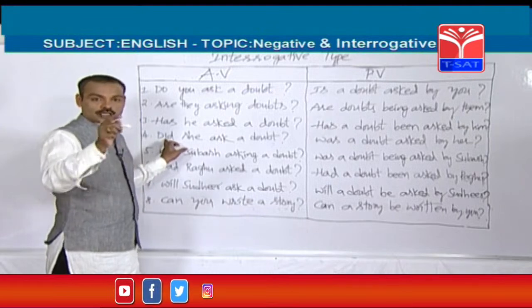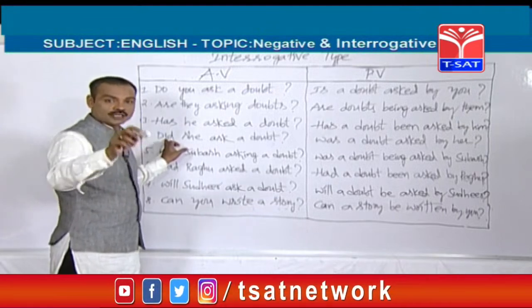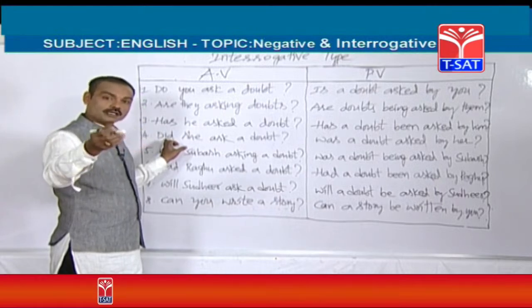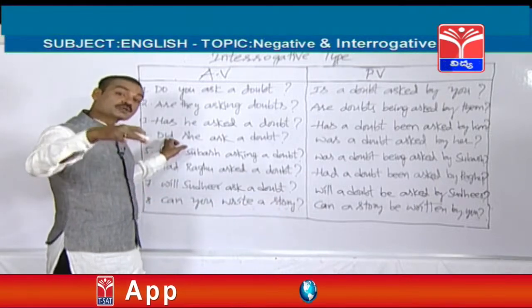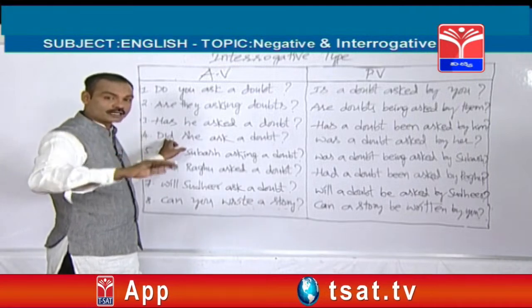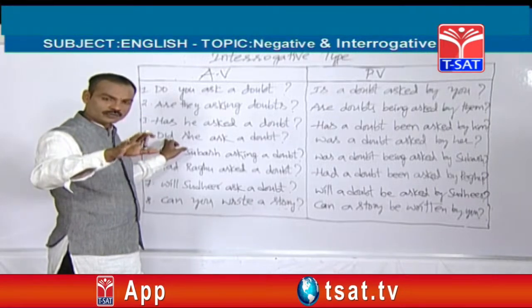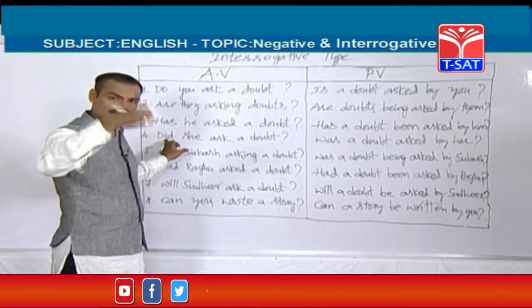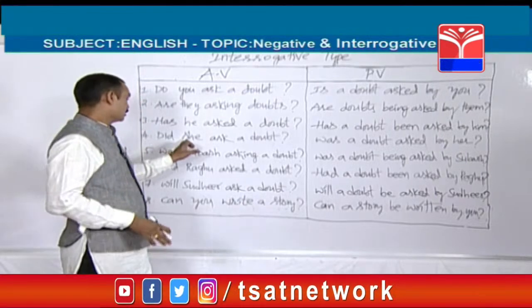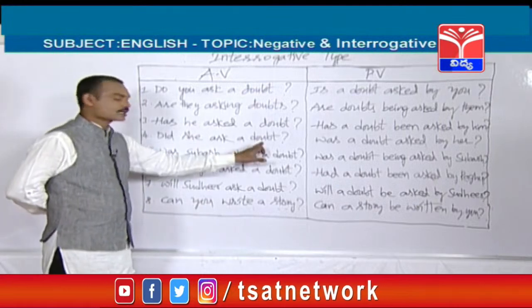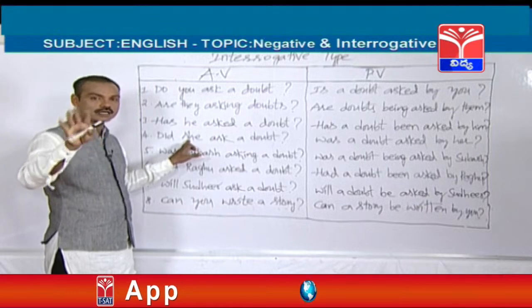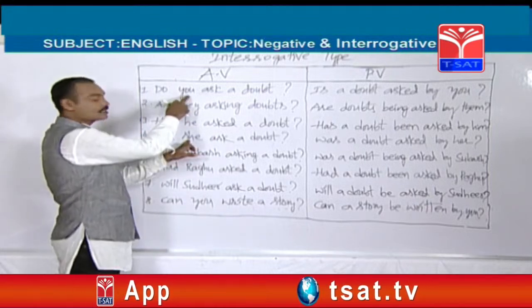For example, did you watch that movie? Did they watch that movie? Did he watch that movie? Did she watch that movie? Did a student watch that movie? Did students watch that movie? So friends, in simple past, any interrogative sentence starts with did only, whatever the subject may be. So did she ask a doubt, or did he ask a doubt, or did they ask a doubt? Like that, there won't be any changes. But here it's not like that.